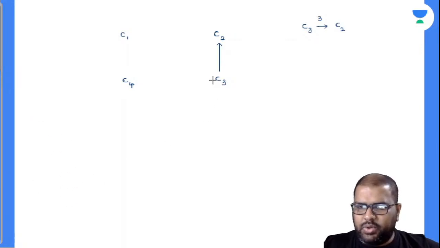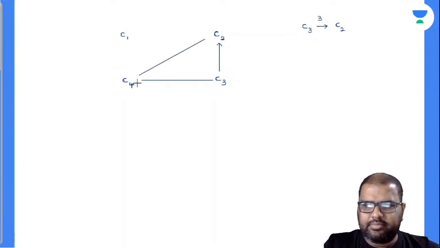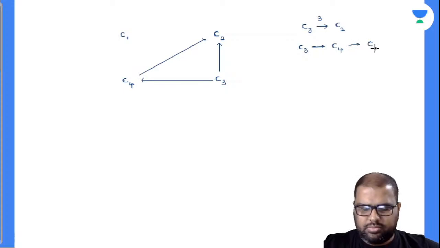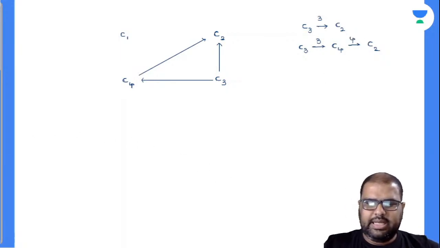So see here, I can go C3 to C4, I can go C4 to C2. Will you accept with me? I'll write down this C3 to C4, C4 to C2. C3 to C4 is 3, C4 to C2 is how much? 4.